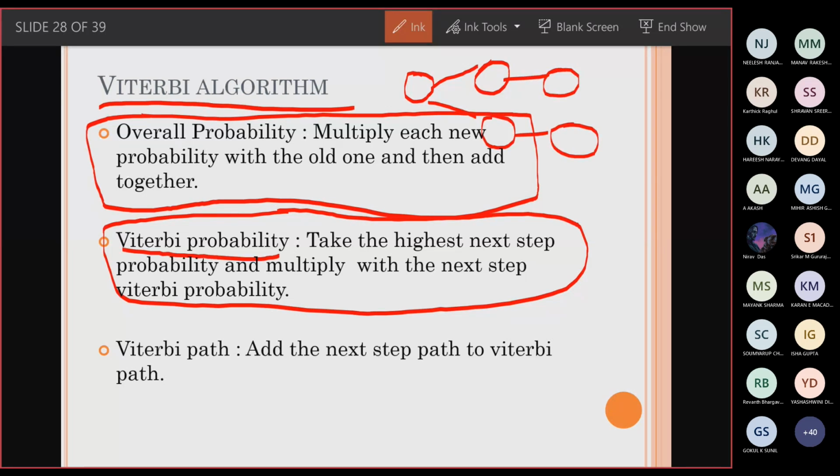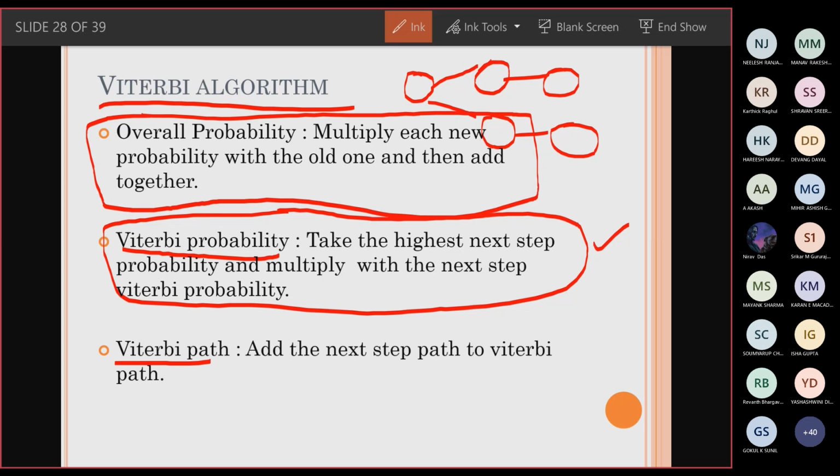The Viterbi probability can be computed by taking the probability which could be most prominently expected. The highest next step probability will be identified. That probability is called the Viterbi probability. Then they draw the state transition diagram using the Viterbi path.